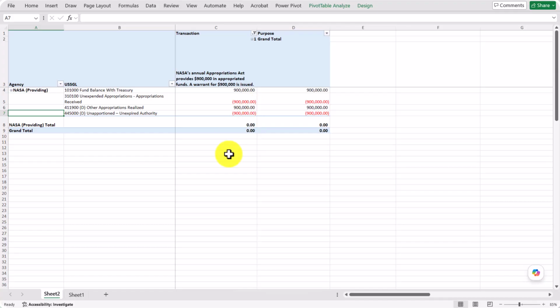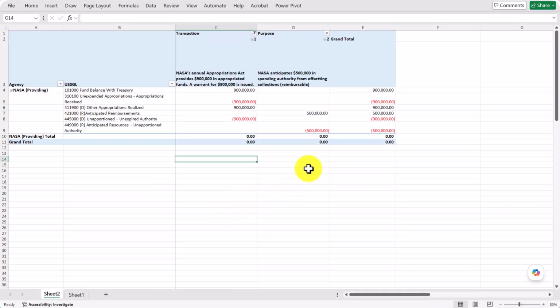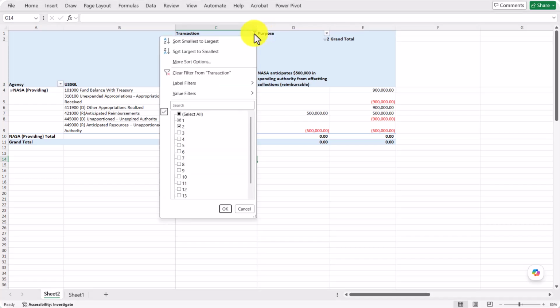Okay, so that first entry, right? We had NASA's annual appropriation. You're going to see here the fund balance with Treasury, our appropriations realized, and our unapportioned authority. So let's see what happens next. We had our anticipated $500,000. We need that request. You can see how we recorded that.